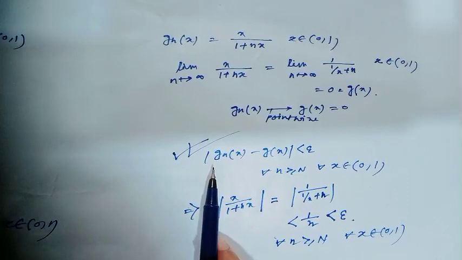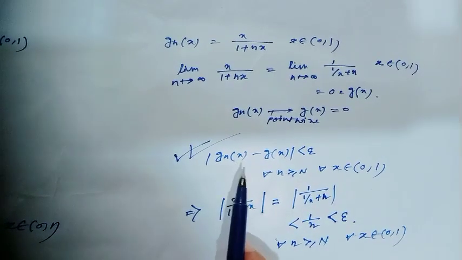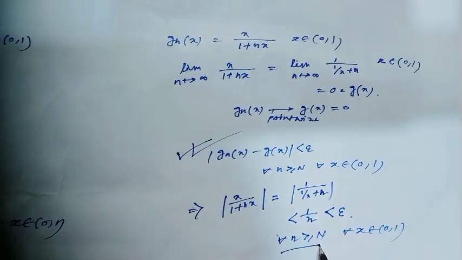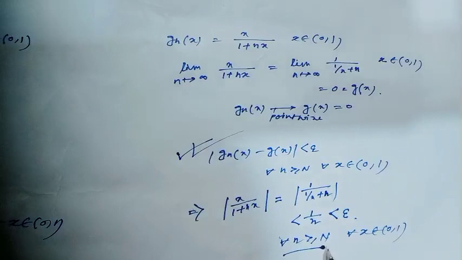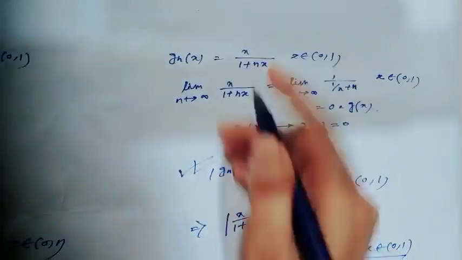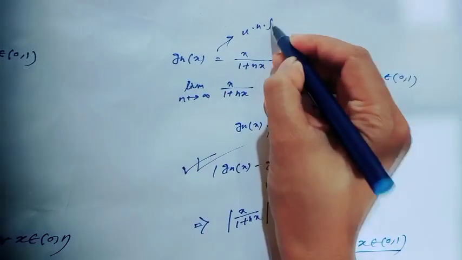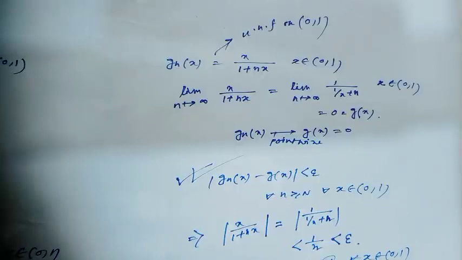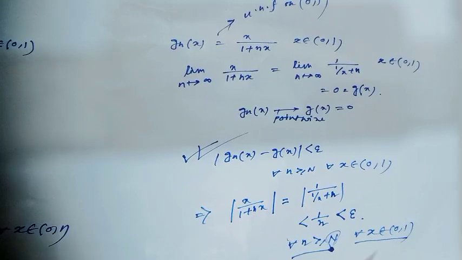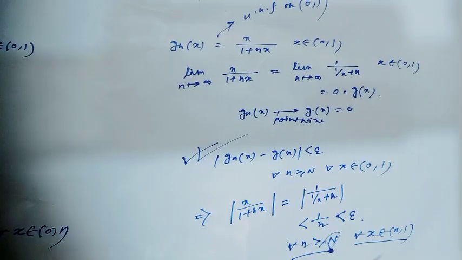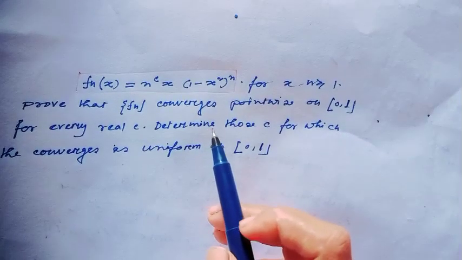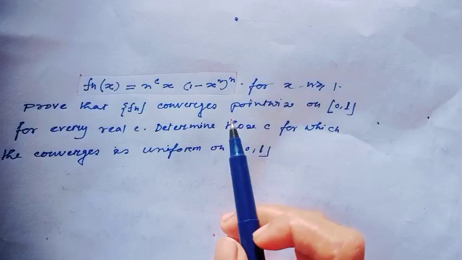Here I have got the absolute value of g_n(x) minus g(x) less than epsilon, and this is true for all n greater than or equal to capital N and for all x belongs to open interval 0 1. So this function is uniformly convergent on the open interval 0 1. Have you understood this concept? How we have to check whether any sequence of functions is uniformly convergent or not? Okay. Now I will discuss one different type of sequence of functions.